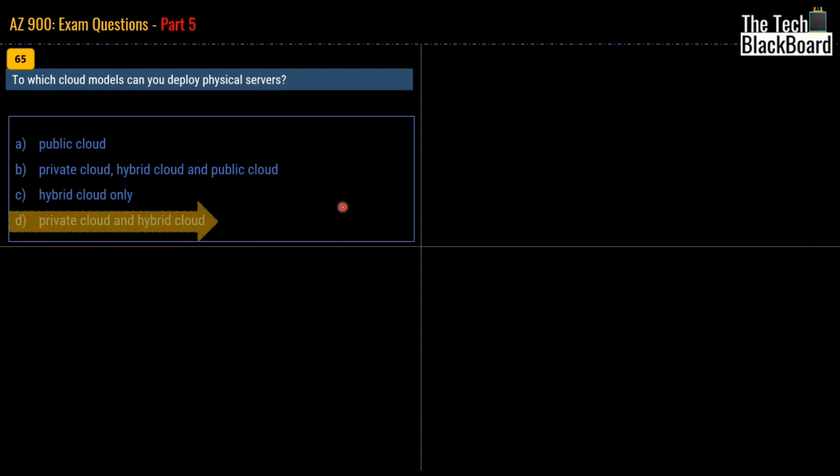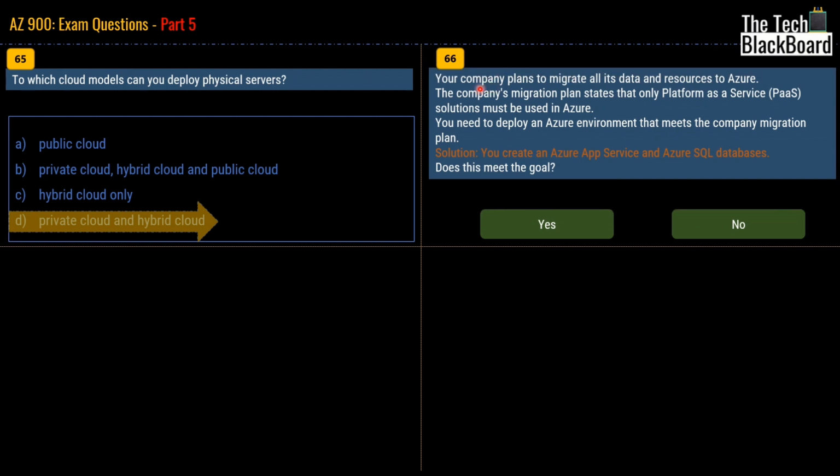Moving on with our question number 66. This says that your company plans to migrate all its data and resources to Azure. The company's migration plan states that only PaaS solution must be used in Azure. You need to deploy an Azure environment that meets the company's migration plan. The solution is that you create an Azure App Service and Azure SQL database.